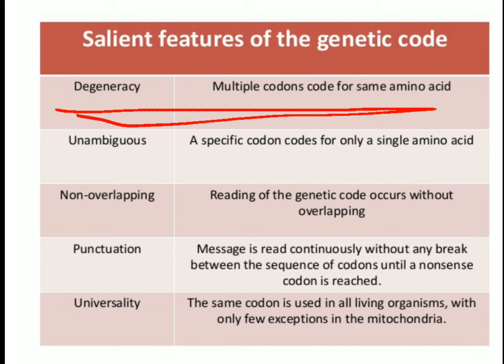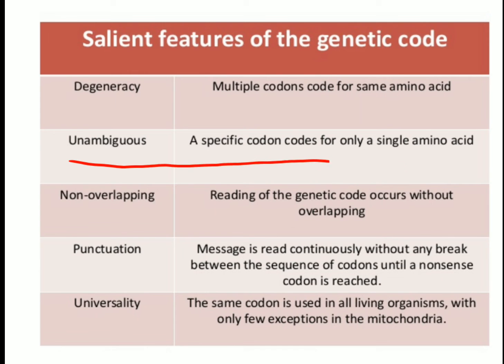And I must mention that this incident of degeneracy was discovered by Khorana and Nirenberg. Now there are two amino acids which do not show degeneracy, that is, they are not coded by more than one codon, and these are tryptophan and methionine. Tryptophan is coded by UGG, and methionine, which is also called the starting codon or initiating codon, is coded by AUG.